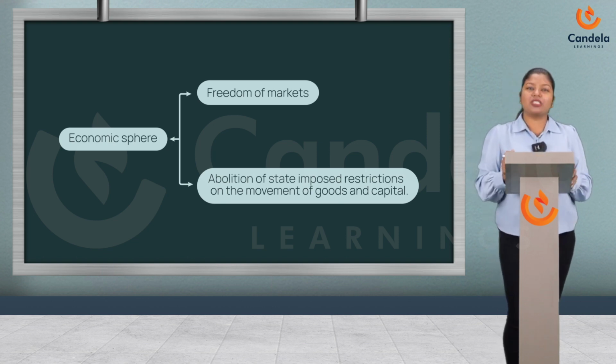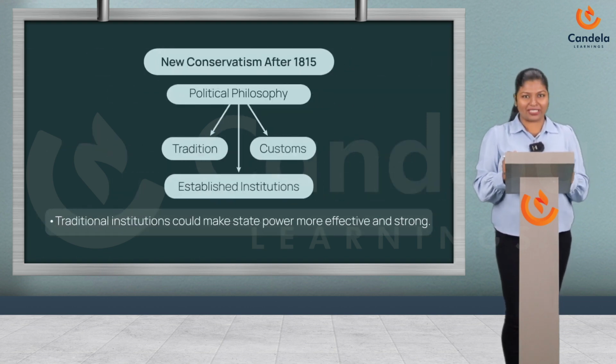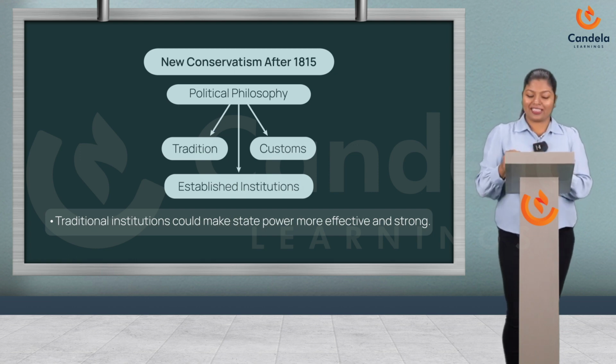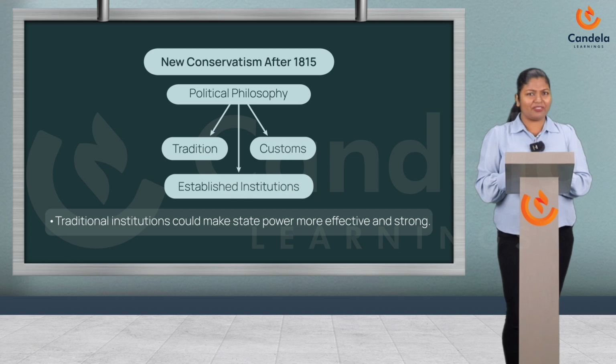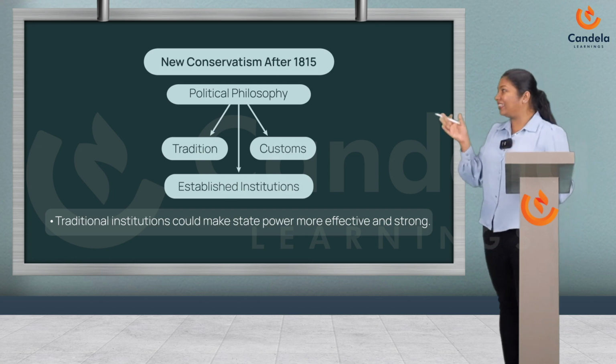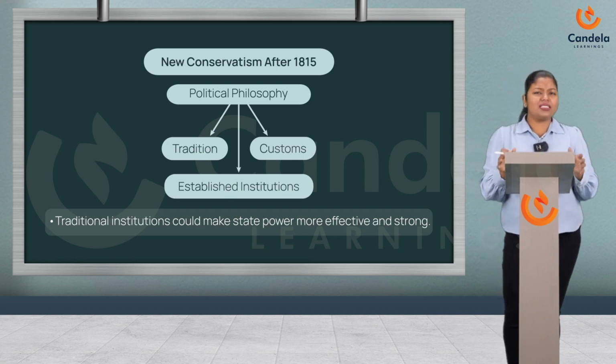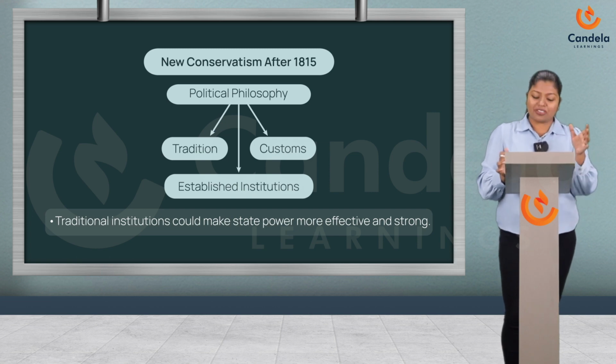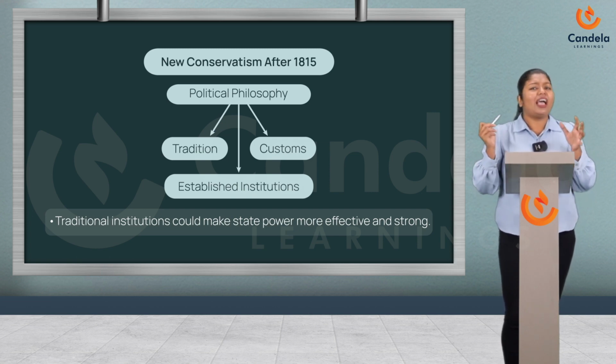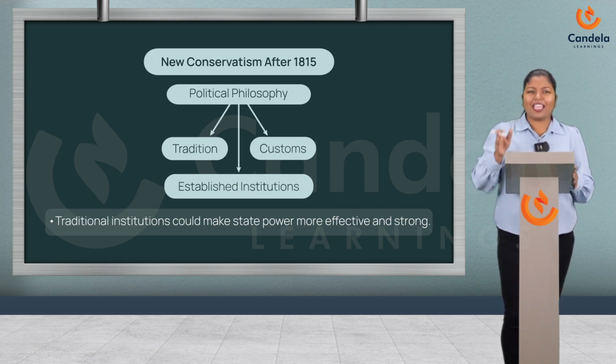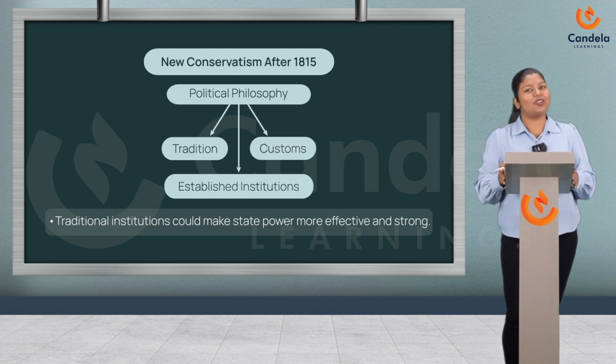So Candles, let me ask you a question. What happened to the political system of Europe following the French Revolution? And here comes the answer. After 1815, the fall of Napoleon, the European governments were driven by a spirit of conservatism. Here comes a new political philosophy, that is conservatism. Conservatism gave more importance to traditional institutions, and they highly believed that these traditional institutions could make the state power more effective and strong.